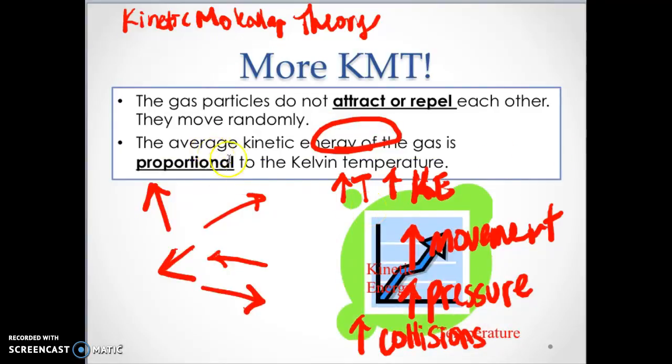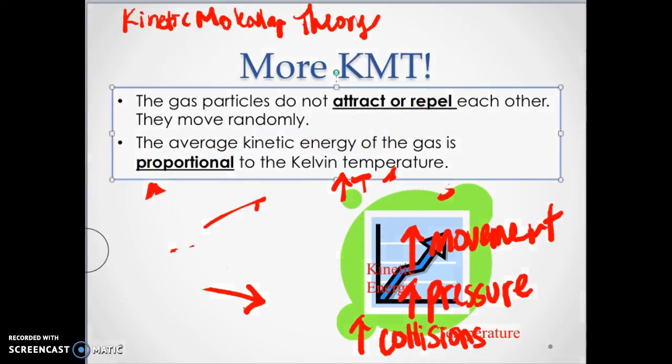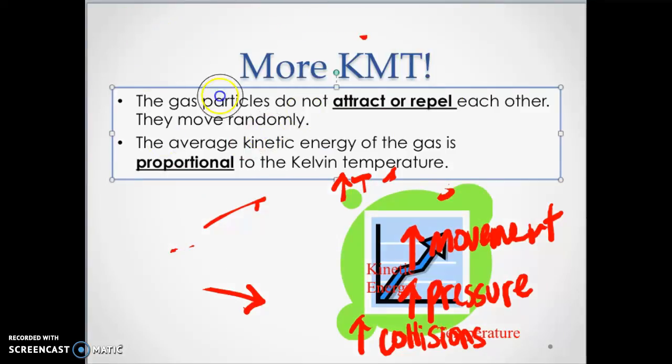You guys should know that kinetic energy is directly proportional to temperature. So the higher the kinetic energy, the higher the temperature. We say that this is directly proportional. Directly proportional means that when one thing goes up, the other thing goes up, or when two things go down at the same time. So that's that slide. Let me erase all of this.